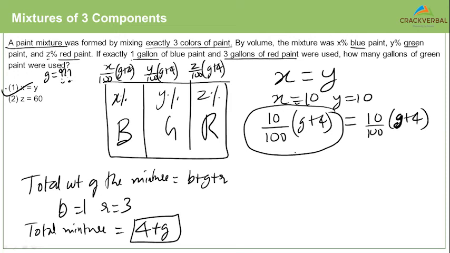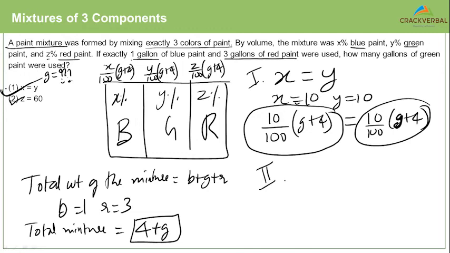We know that this is 1. Do we know the value of this? Yes, we do. We know it is 3. So we'll always be able to find the value of G from the first statement. Do we actually have to find out G? It is not required because it's a data sufficiency question. Second statement alone, we know that the value of Z is 60. So first statement alone is sufficient.